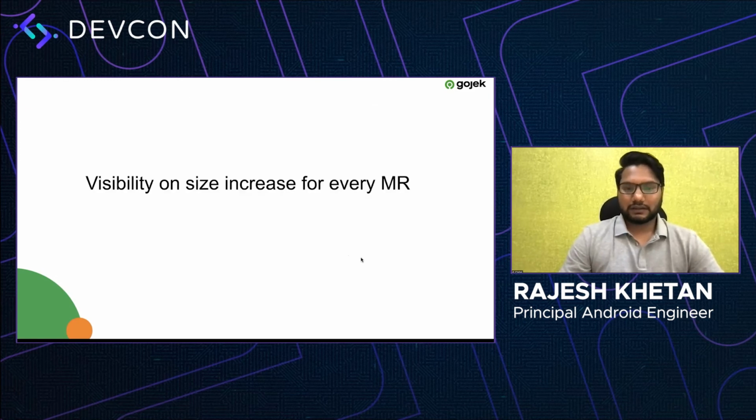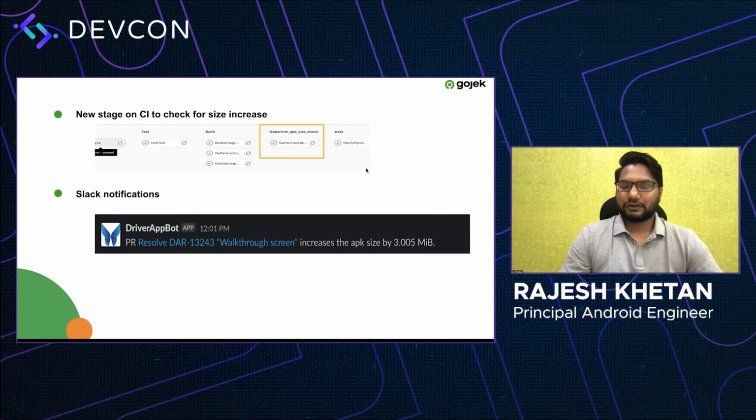Yep. And then the next thing which we did as a proactive approach was to bring more visibility around size increase with every change going into our app. So we introduced a new check on our CI which used to compare the APK size of the current build with the previous build, and send a Slack notification if the increase in size is above a particular threshold.